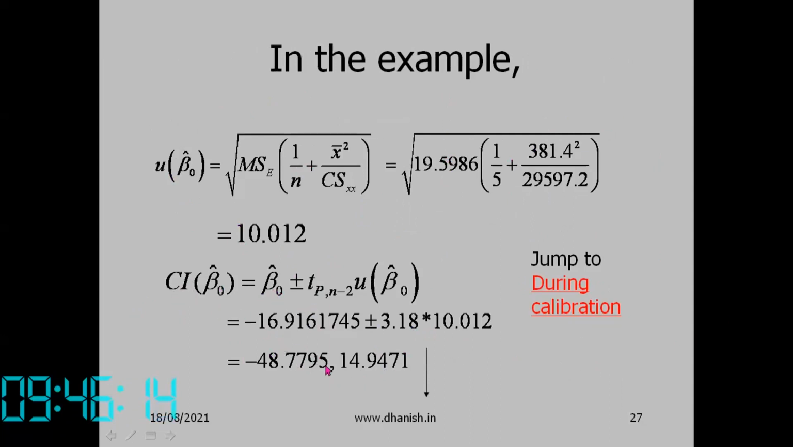We can see that this coverage interval includes 0. That means beta naught cap is not very significant. So there is a possibility that we can eliminate beta naught from the model. We don't have to fit a line, so we don't have to fit an intercept. We can simply have just a multiplicative coefficient.